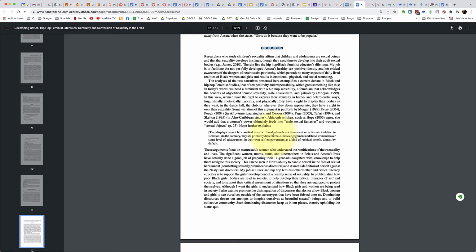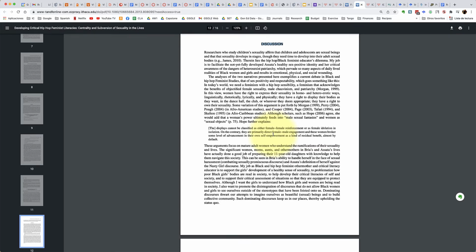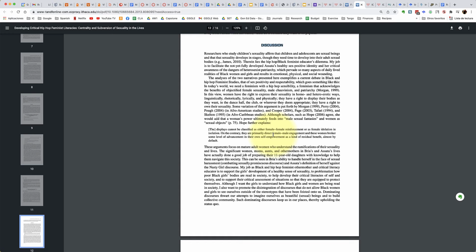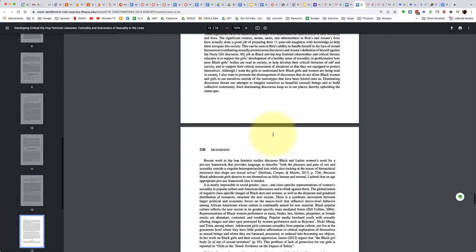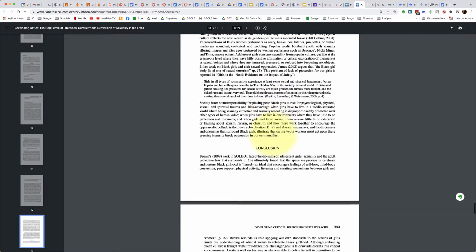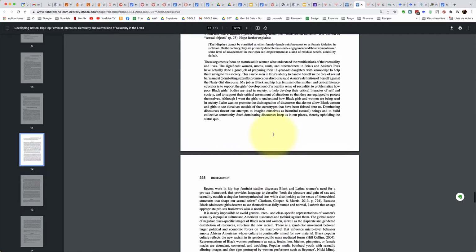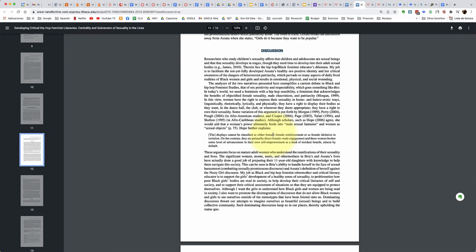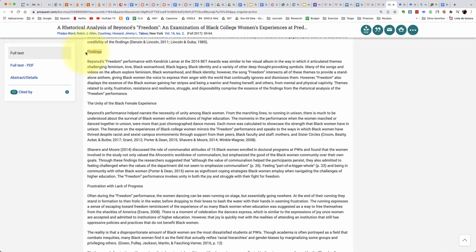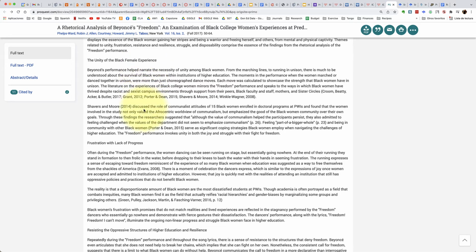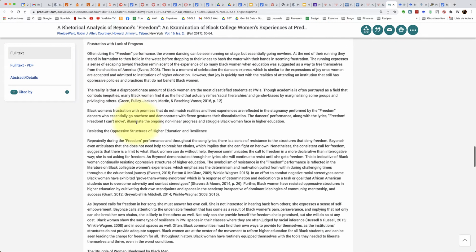And so you would definitely want to start reading. After reading the abstract and the introduction, you can skip down to this section, just read this. Afterwards, if you feel like this is relevant, then for certain you know you have the right article for you. And this one also has a conclusion, which is quite helpful. So that's the most important section of a research or scholarly article, the discussion section. In some articles, they may label it just as findings. In this particular article, for example, the author did not include a discussion section, but they have the findings. And there are also, again, subtitles and headings there to help you read through the article.